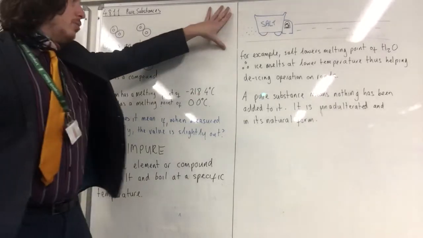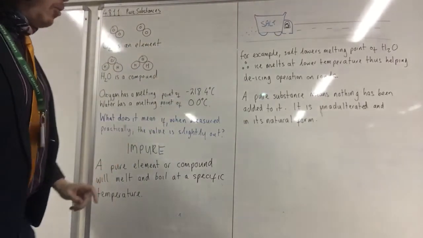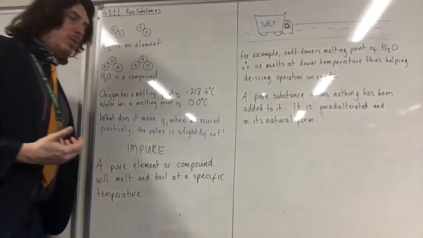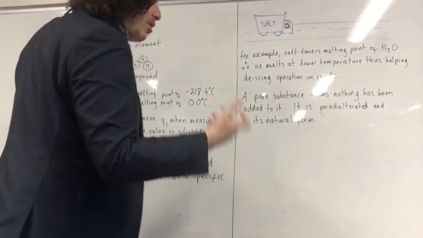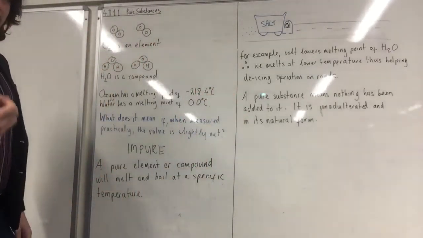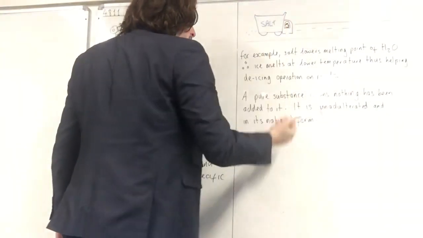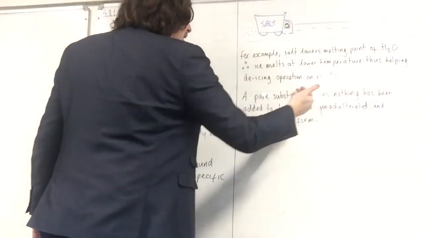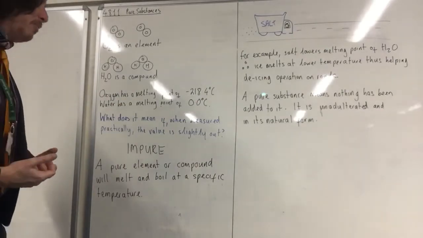For example, here is my person out with their salt wagon at winter. Salt lowers the melting point of the water. So that means that ice will start to melt at a lower temperature, a colder temperature. Therefore, that will help the ice turn into water at a lower temperature and therefore cause a de-icing effect. So that's why we put salt on the roads.